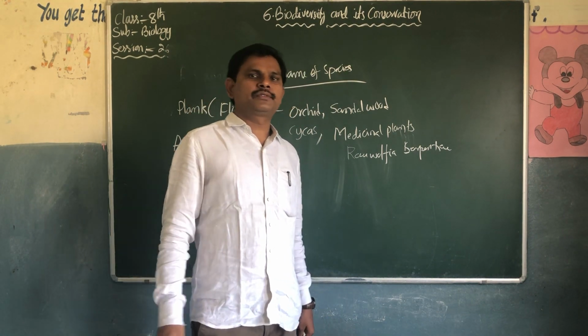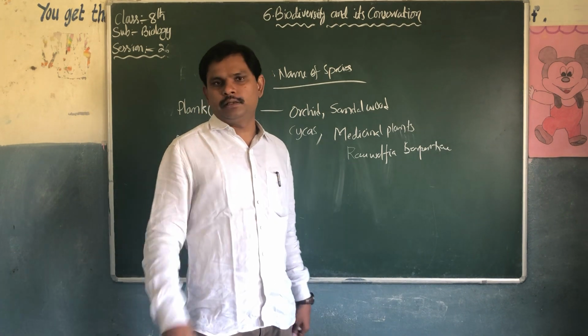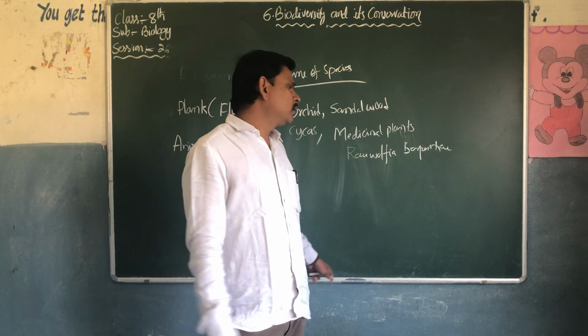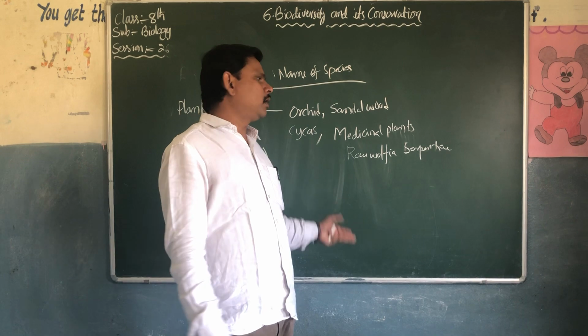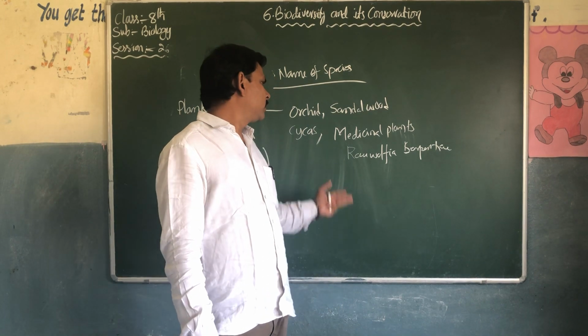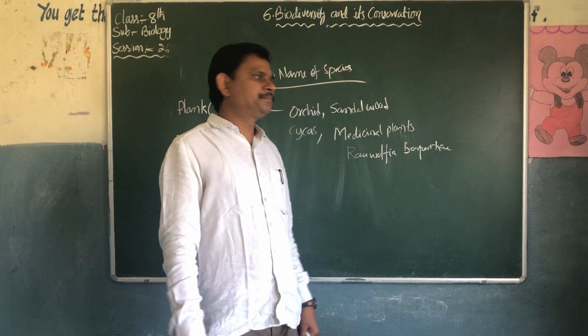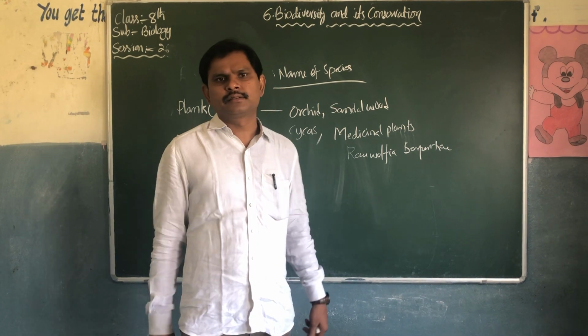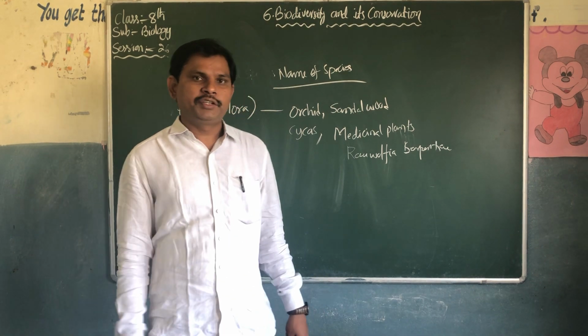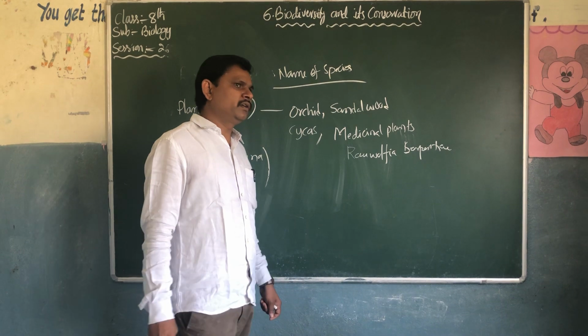In 10th class there are so many examples. There are quinine, nicotine, caffeine, Azadirachta indica, Rauwolfia serpentina, pyrethroids. There are so many medicinal plants, and they are very, very useful.